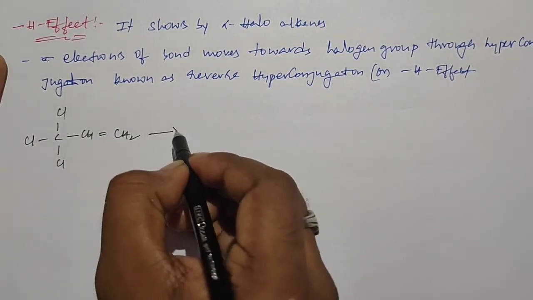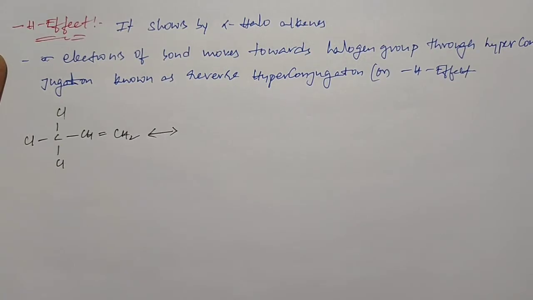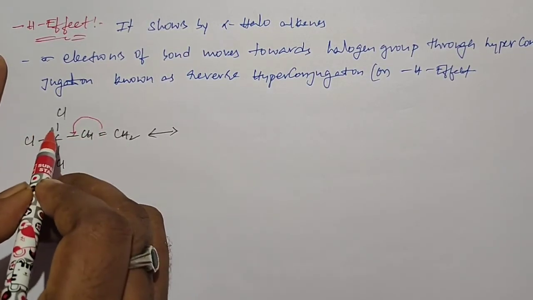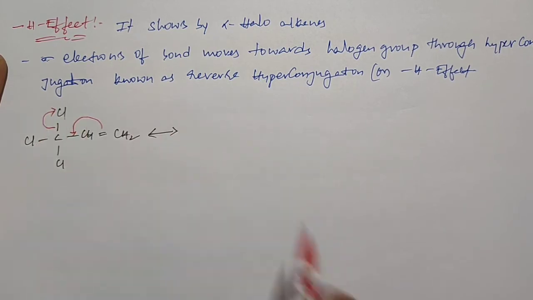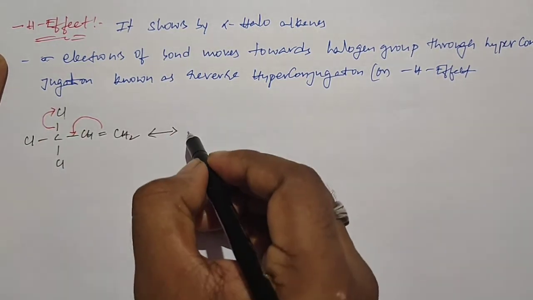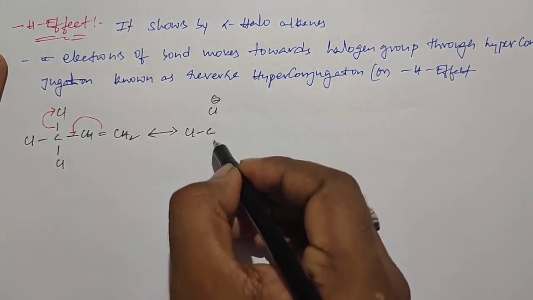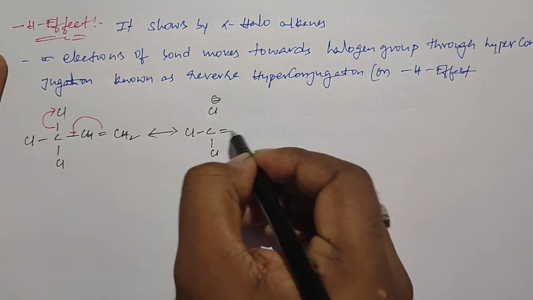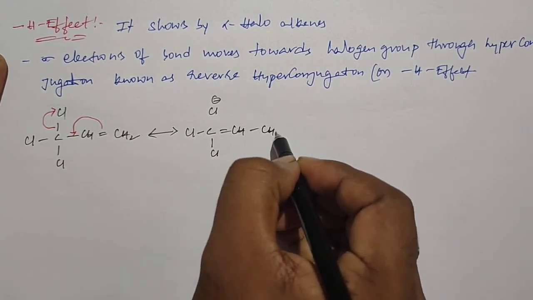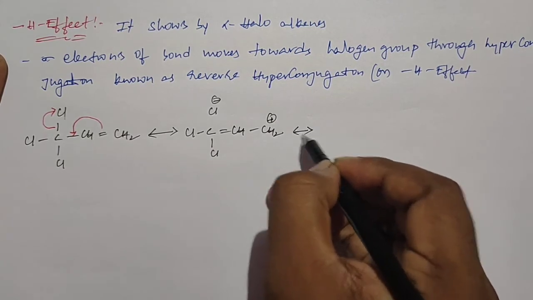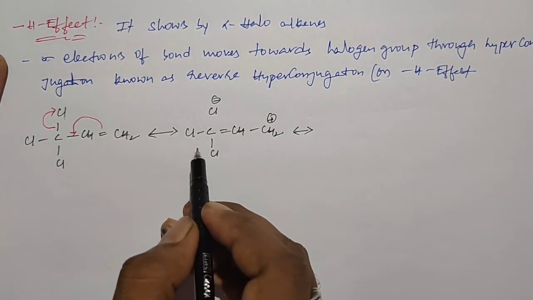So this is the given structure. In this structure the pi electrons shift towards here as pi electrons, and these sigma electrons shift towards the chlorine as a lone pair. So we get this resulting structure. We can show the same with these two chlorines also.